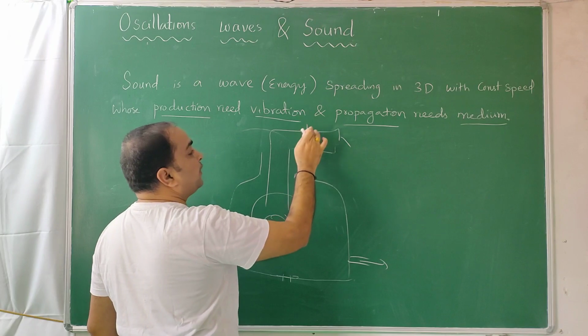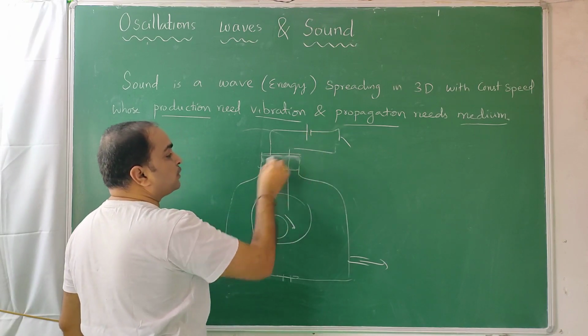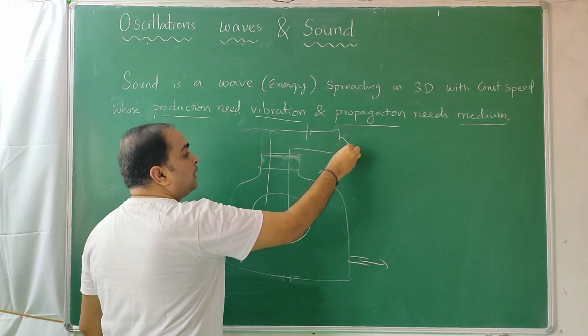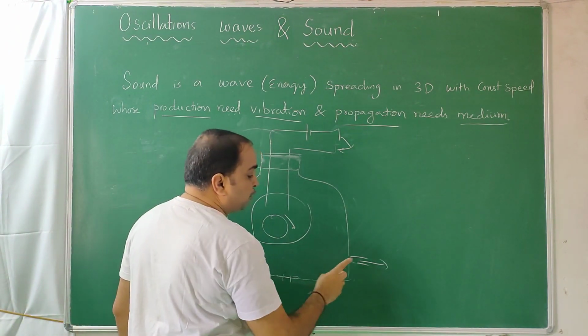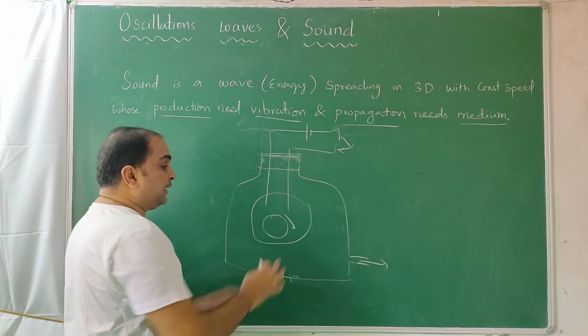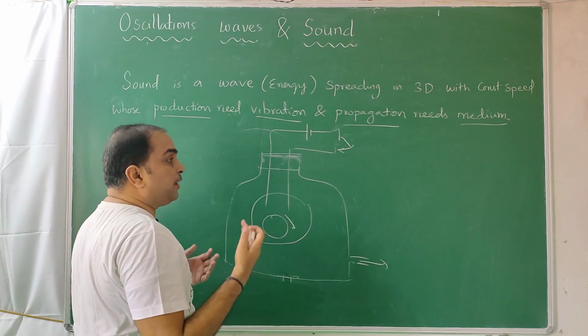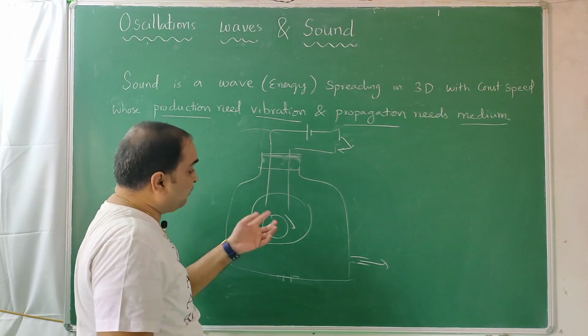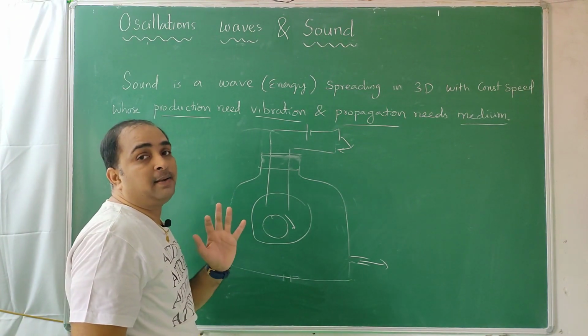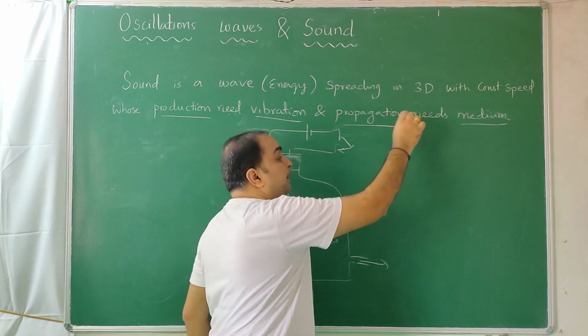It's connected to some battery. This is fixed with a cork. When you switch on, you will hear the sound of the bell. Then you take the vacuum pump and remove all the air inside. Then the sound gets reduced. As you create more and more vacuum, the sound dies off. The same amount of vibration is being created, but propagation does not happen.